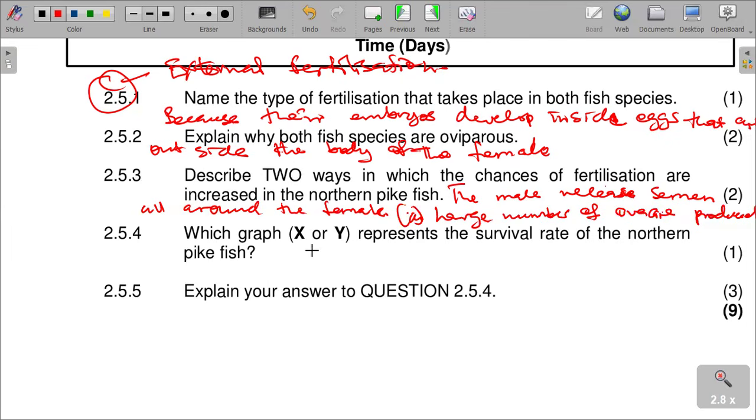And then let's look at which graph represents the survival of the northern spikefish.